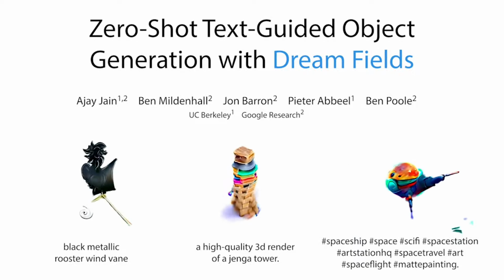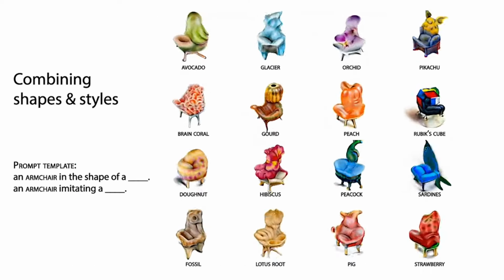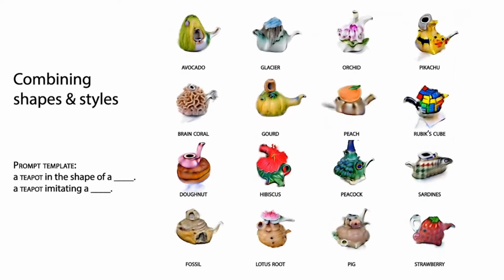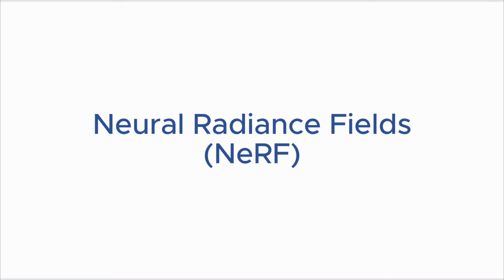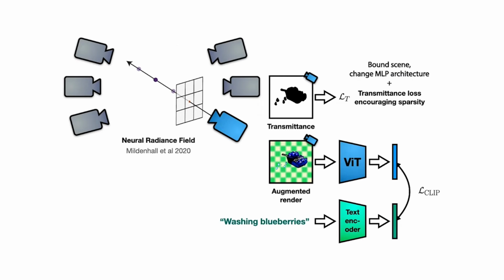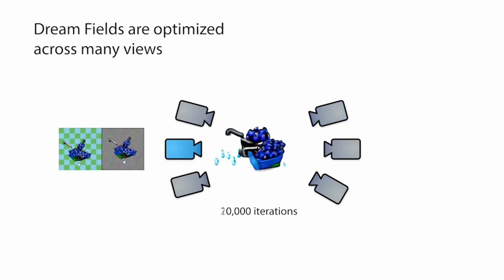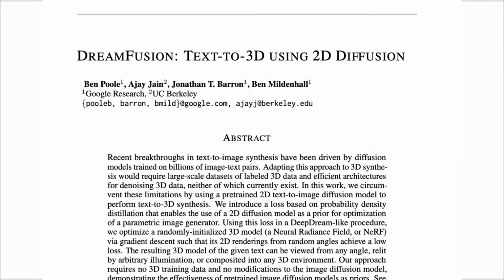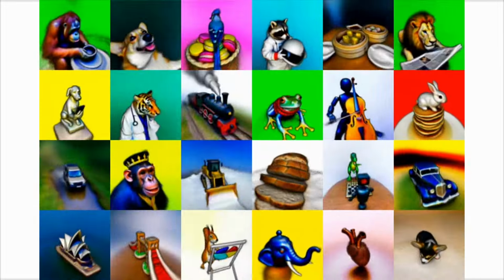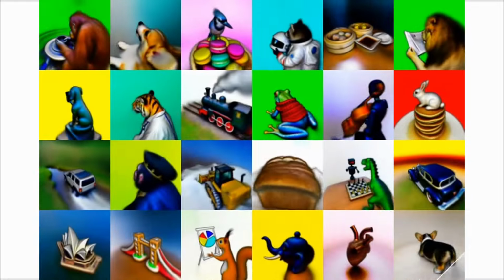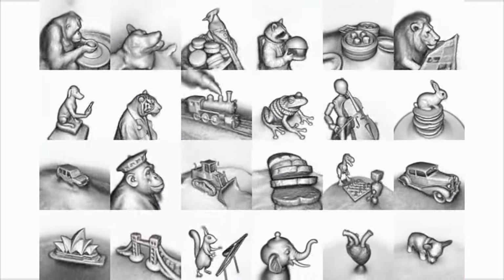Then, Dreamfield proposed a text-guided 3D generation using a neural radiance field, NeRF, which is an inverse rendering approach to create 3D models from a set of 2D images. In 2022, Dream Fusion first proposed using a pre-trained 2D text-to-image model for text-guided 3D generation through differentiable rendering.